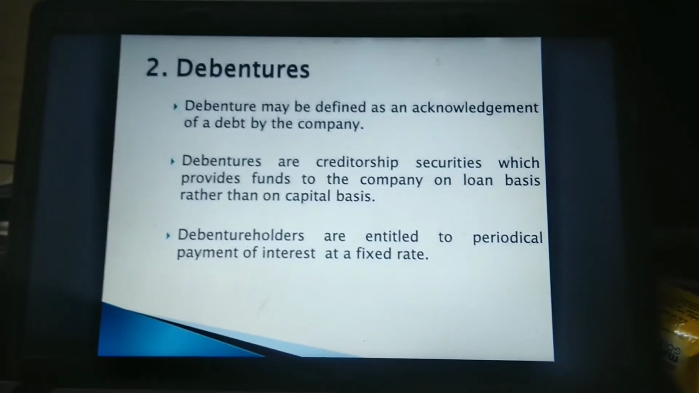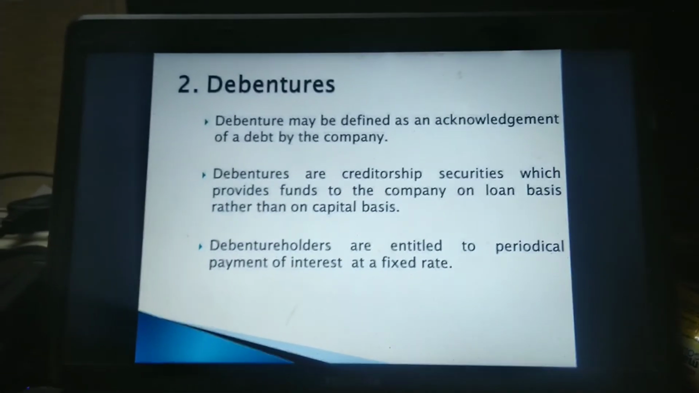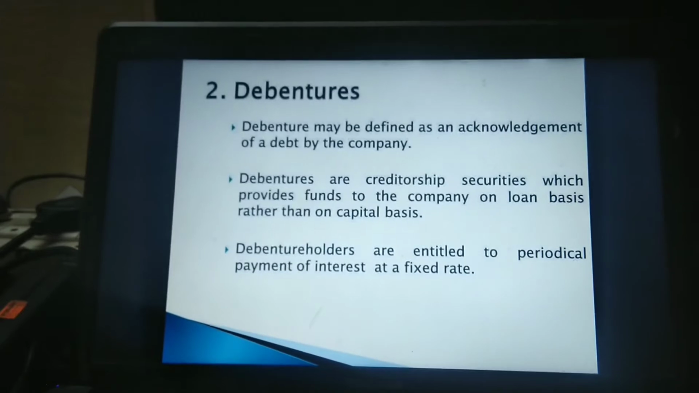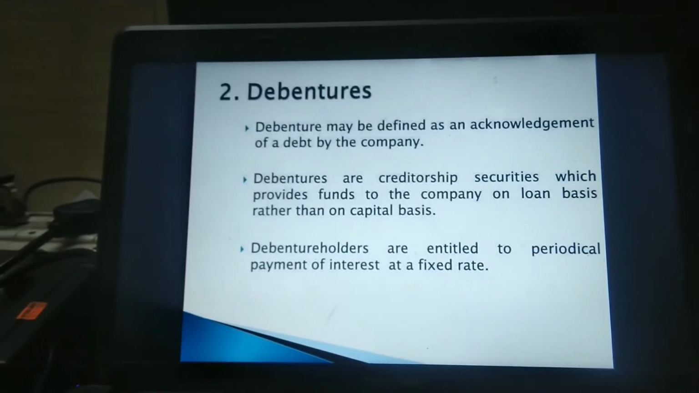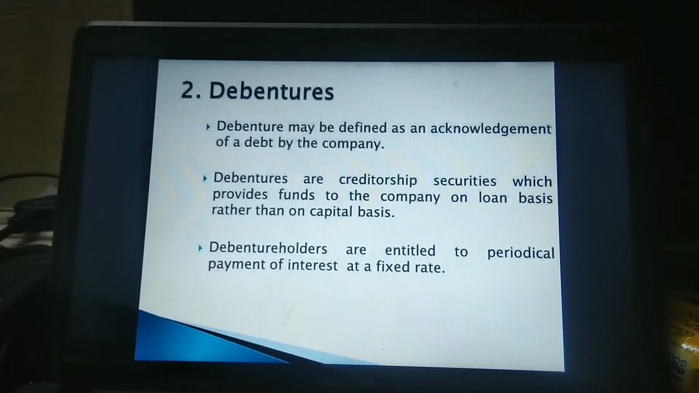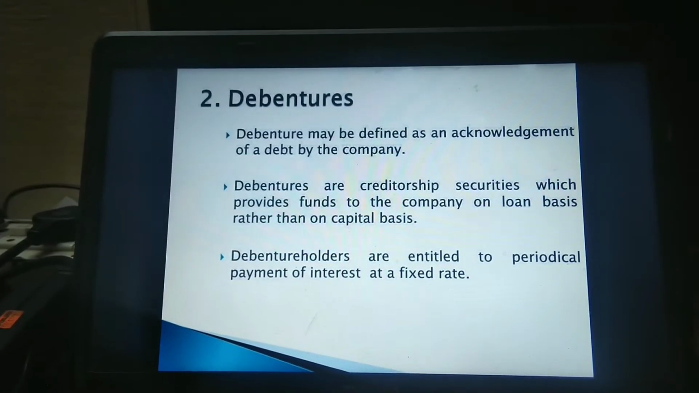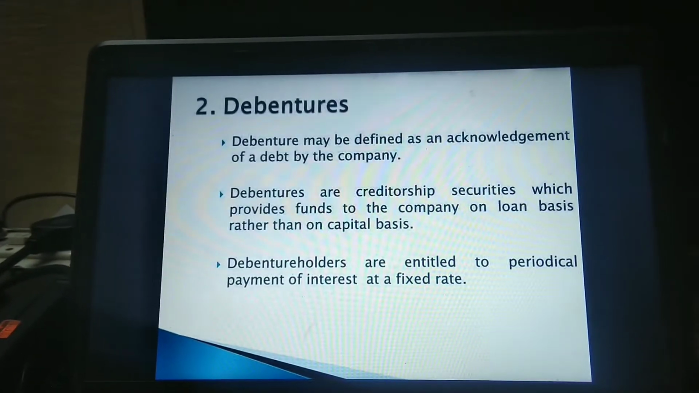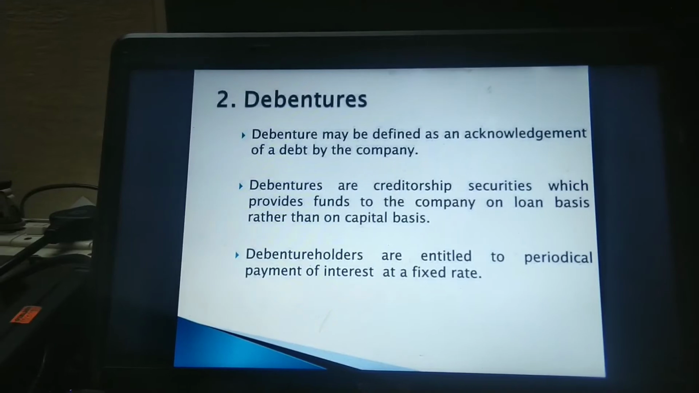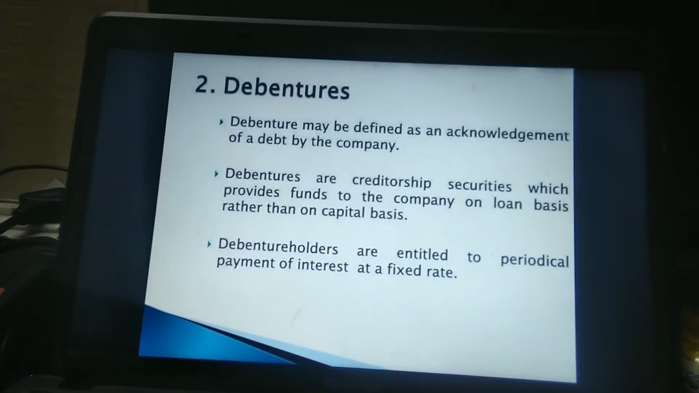The money given by the debenture holder is given as a loan for interest, it is not given as capital. So these people do not have a right to share the profits earned by the company; they will get only a fixed rate of interest. Debentures are creditorship securities which provide funds to the company on a loan basis rather than a capital basis. Debenture holders are entitled to periodical payment of interest at a fixed rate.